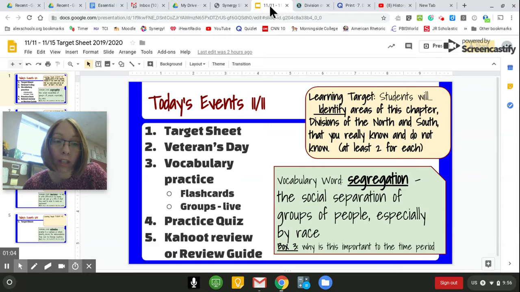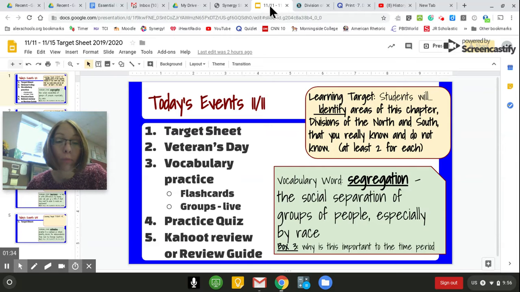But segregation in this case is really referring to forced, that you have no choice. So in the North, African Americans were required to live in certain areas. People would not rent to them or let them buy places outside of those areas. Those were African American Black neighborhoods. In the South, segregation was because of slavery. There was a completely separate, thought of as different classes of people.